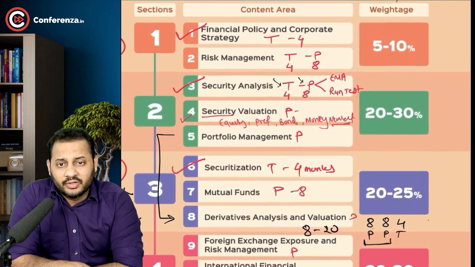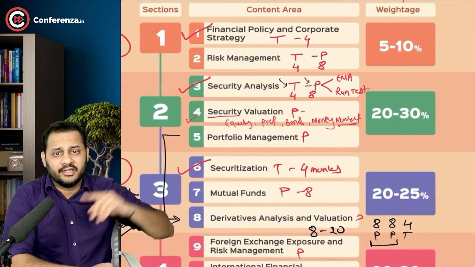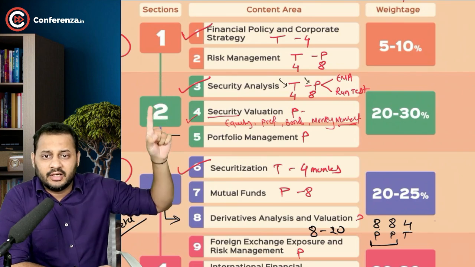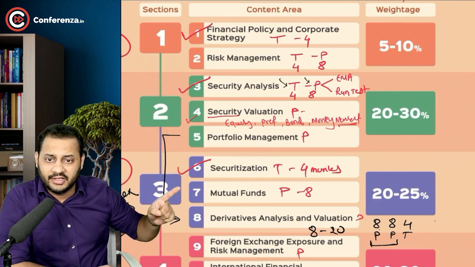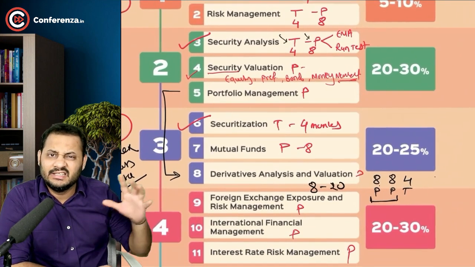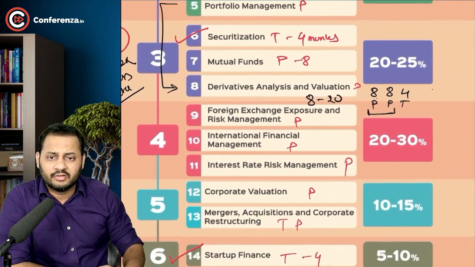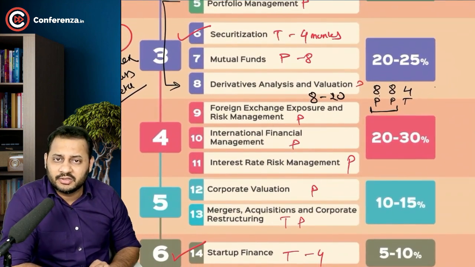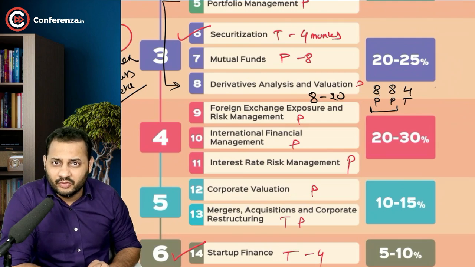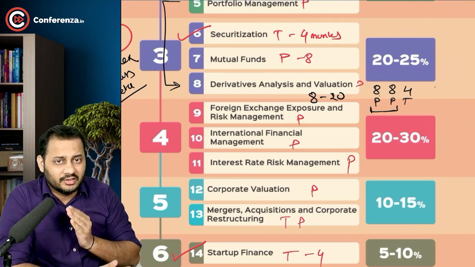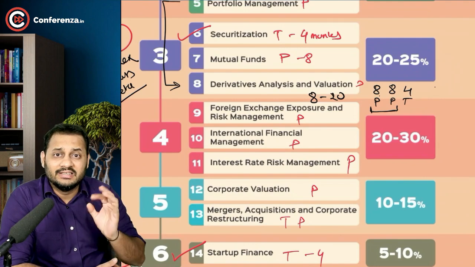Like you can score easily in risk management, 8 marks from risk management, and mutual fund 8 marks, 16. Easy chapters, right? And corporate valuation is going to be another chapter for 8 marks, so 24. So 24 marks under the practical part, the easiest ones.